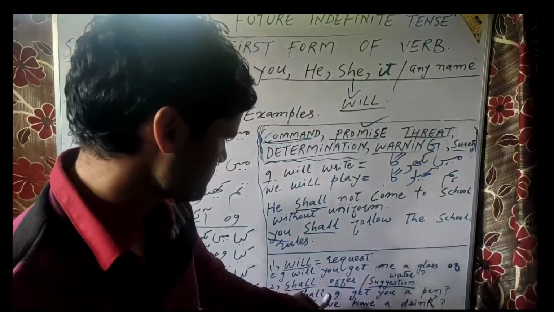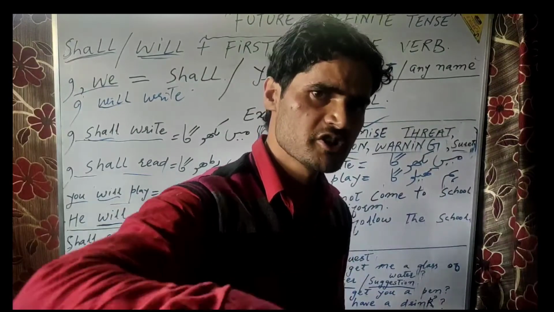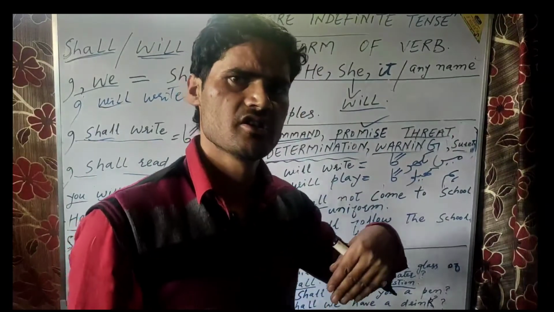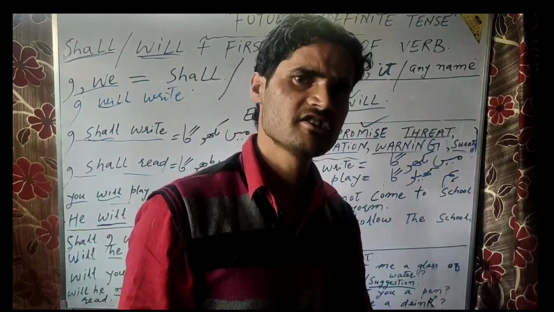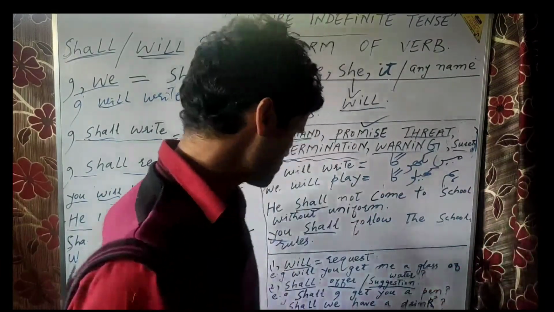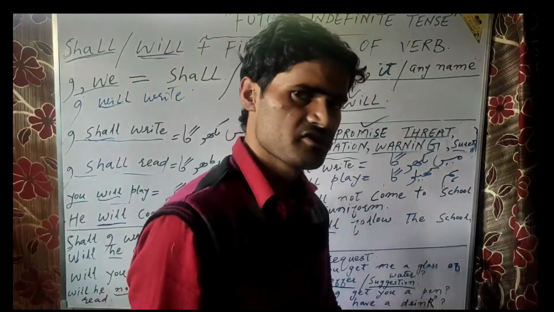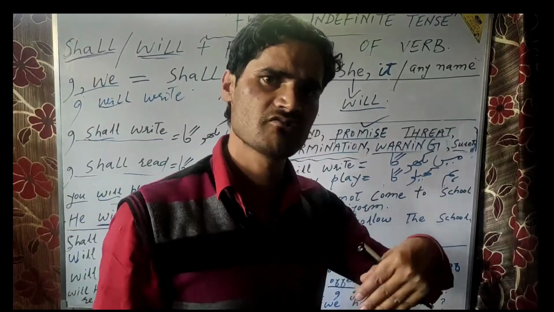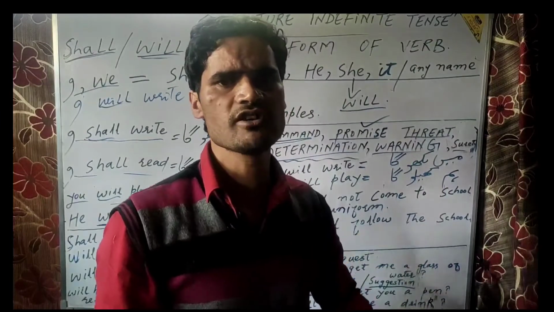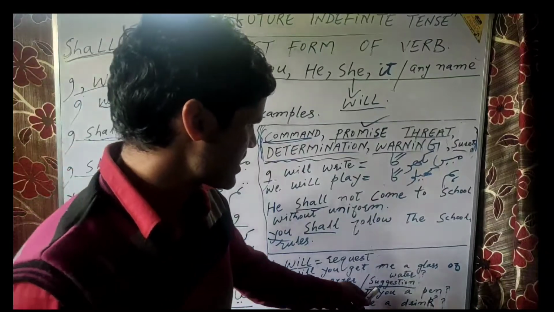For example, here, shall I get you a pen? It is the offer. You are going to give him a pen. You are just offering him a pen. It needs to be approved by the designated person, by the addressee. So, shall, offer, suggestion. Shall I get you a pen? So it is the offer. Whenever you want to offer something to somebody, you should always write the sentence with shall at the beginning of it.